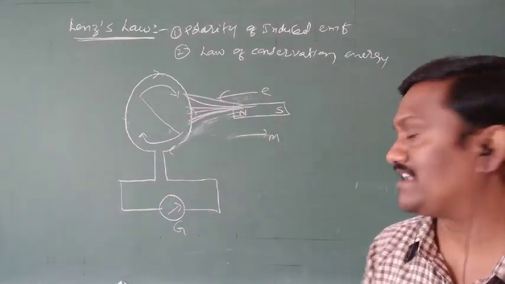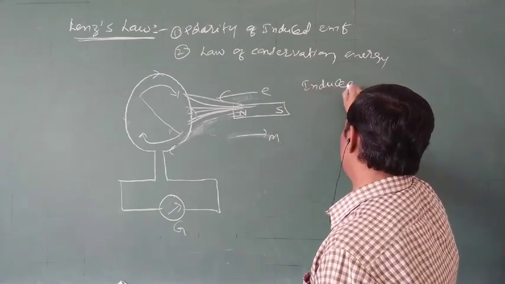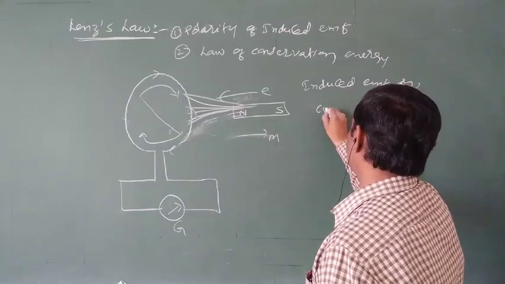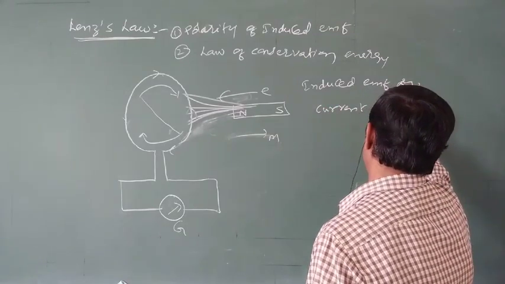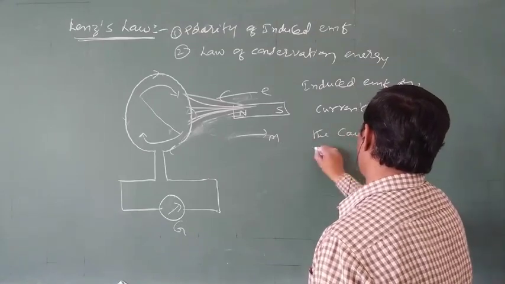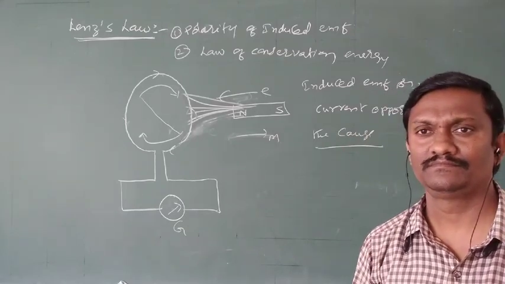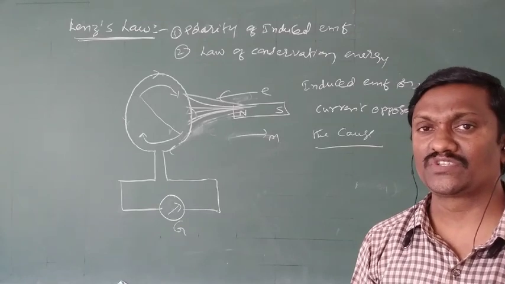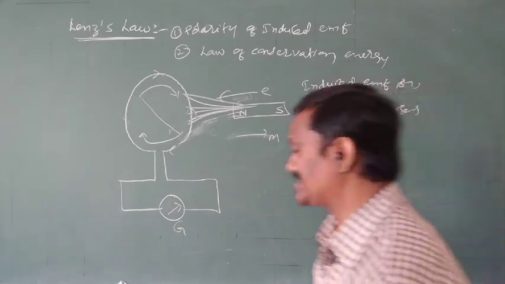So the statement of Lenz's law means the induced EMF or current opposes the cause. It opposes the cause, meaning the motion of the magnet. Due to which cause EMF is induced, the induced EMF opposes that original cause. So that is about Lenz's law.